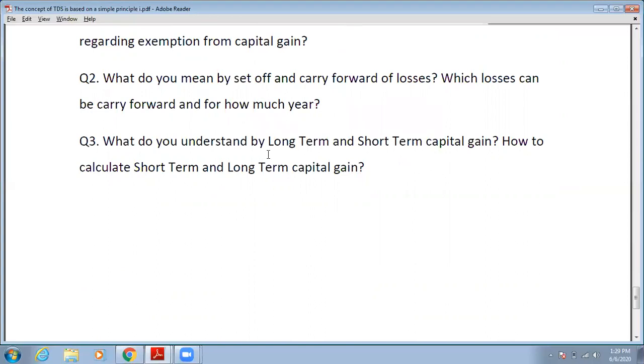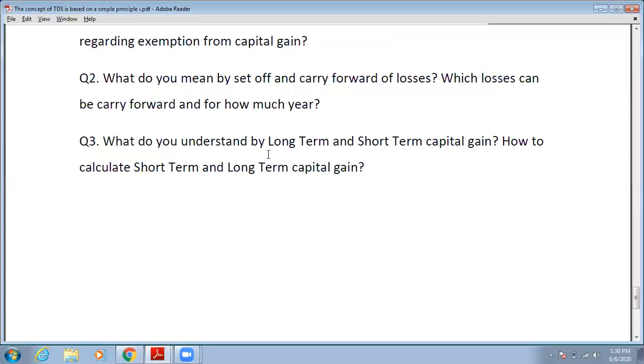So what is long-term and short-term capital gain? First you will give the definition and which kind of transactions will be included in short-term and long-term capital gain. You will write all those transactions. Then you will give the tax treatment of short-term and long-term capital gain, that is, how to calculate the short-term and long-term capital gain.